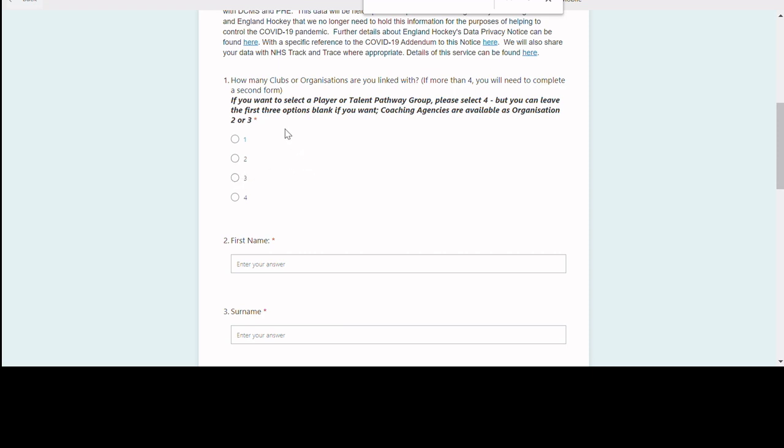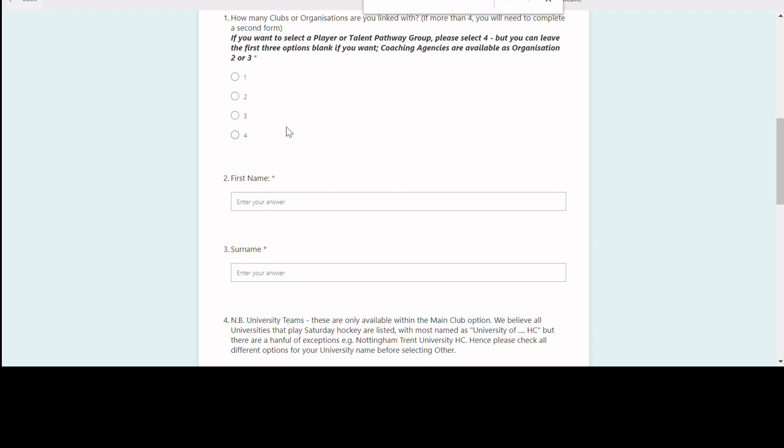Once you've selected from question 1, you then move on to question 2 and question 3. Obviously these are fairly straightforward. They require you to fill in your first name and your surname. One point of note at this point is that at the end of this process you will receive a confirmation email. That confirmation email, because we don't want to share all your personal details within it, only lists the first 3 letters of the first name that you've put in here. Apologies to people who only have 3-letter first names.